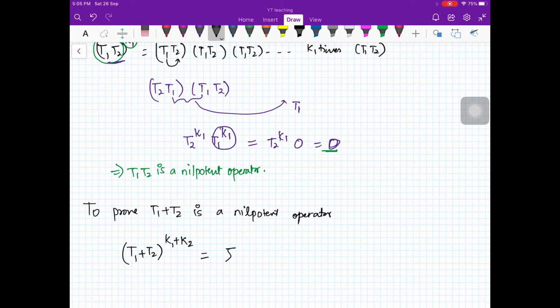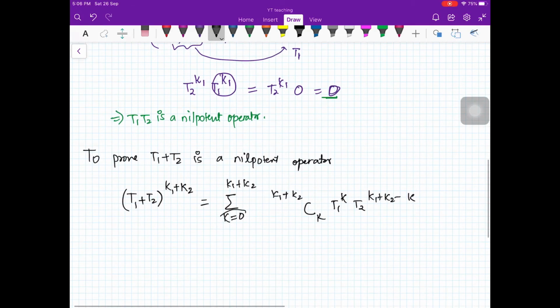Now you can use the binomial theorem. This operator is the sum for k from 0 to K1 plus K2 of (K1 plus K2 choose k), T1 raised to power k, T2 raised to power K1 plus K2 minus k. Now you see k is running from 0 to K1 plus K2.